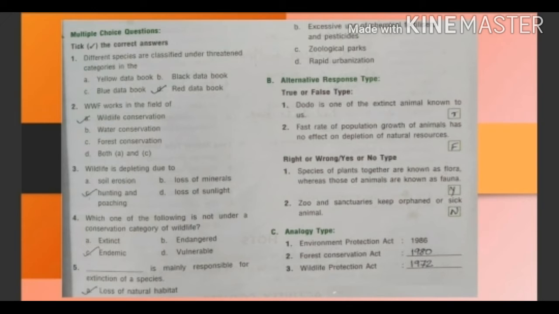Now right or wrong, yes or no type. First is species of plants together are known as flora, whereas those of animals are known as fauna. Answer is yes. Second is zoo and sanctuaries keep orphaned or sick animal. Its answer is no. Now question C, analogy type. Environment Protection Act 1986, Forest Conservation Act 1980, Wild Protection Act 1972.